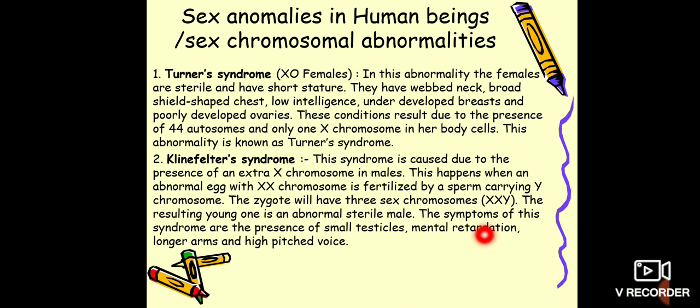meiosis. The individual is a male and has overall masculine development. The voice is harsh and they have underdeveloped testes. They are tall with long arms, feminine development, development of breasts, and no spermatogenesis. Therefore, these individuals are sterile. They show mental retardation and longer arms.